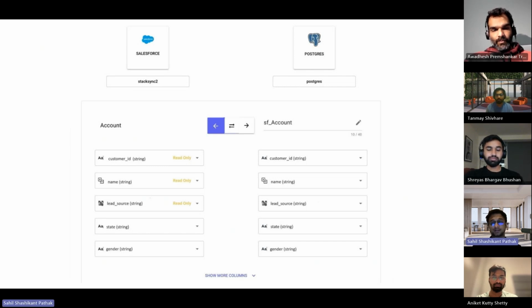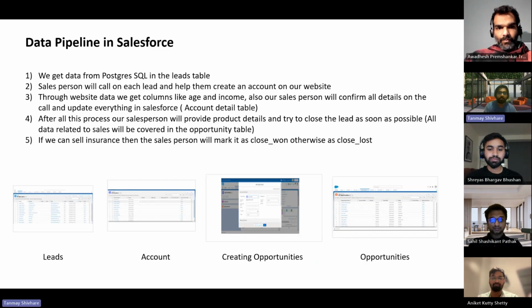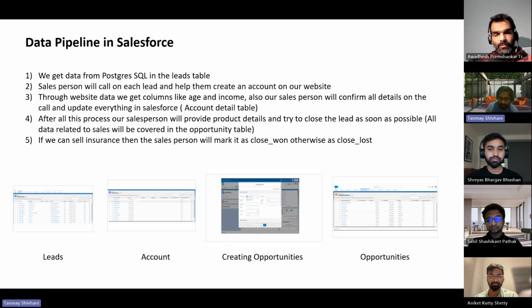So now we'll move on to the next part, the sales part. After getting data from the marketing team as leads, we are getting data from Postgres SQL in our leads table. Then my salespeople will call each and every lead and help them create an account on our website.